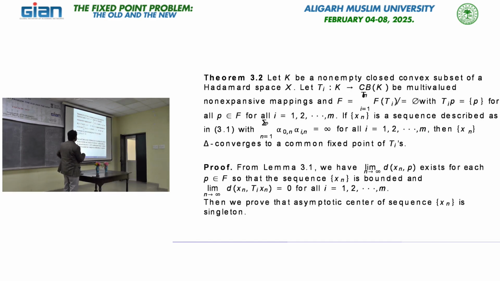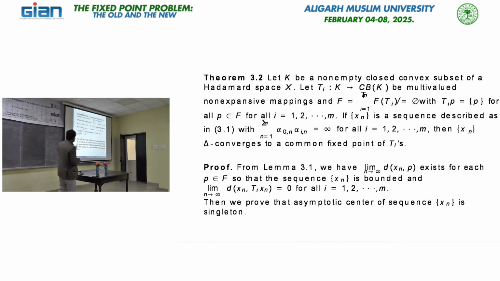If the sequence is strongly convergent to the common fixed point, then the limit infimum of d(x_n, F) is 0, and if we assume this, then we have the strong convergence result.